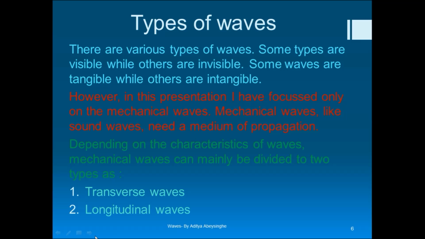Having explained the characteristics, now I'll explain some types of waves. I don't actually have to explain the types of waves to you. You may have seen various types of waves in your day-to-day activity. For example, if you take a simple string and tie it to some point and sway it up and down, you can see a wave. And in natural locations, say sea waves, you can see a simple wave. Even if you throw stones into a pond or lake, you can see waves.